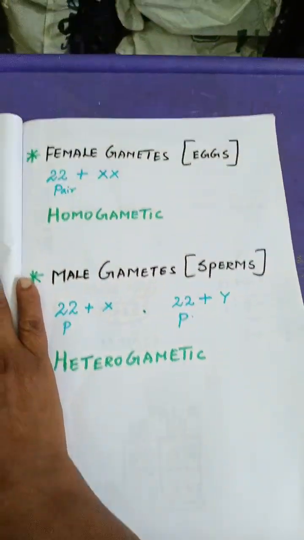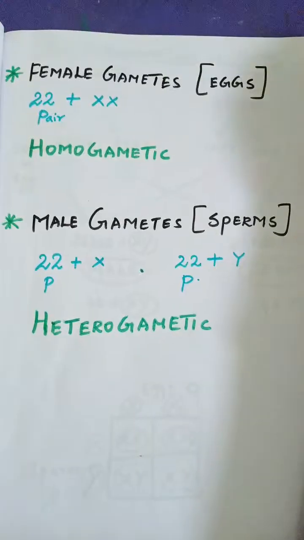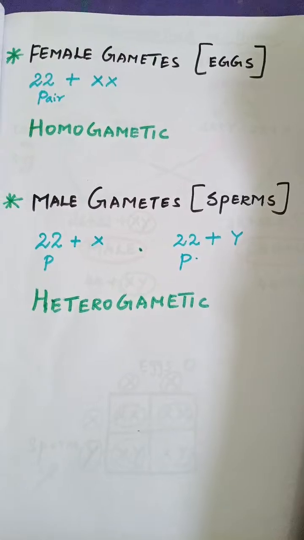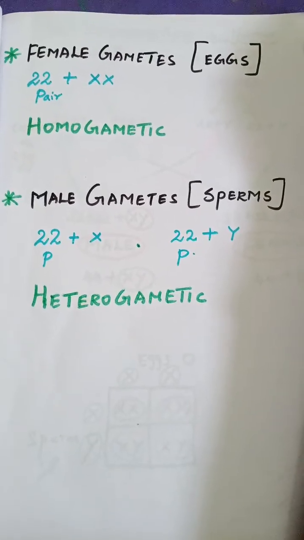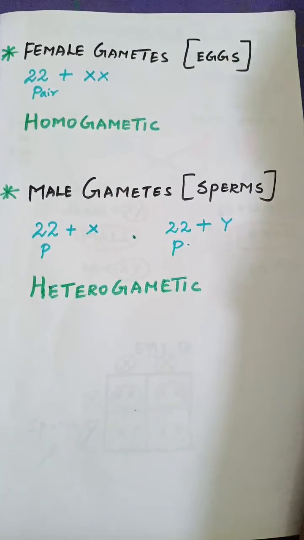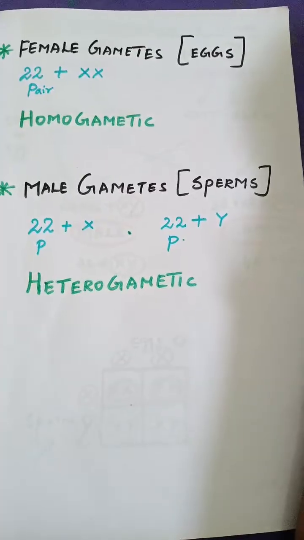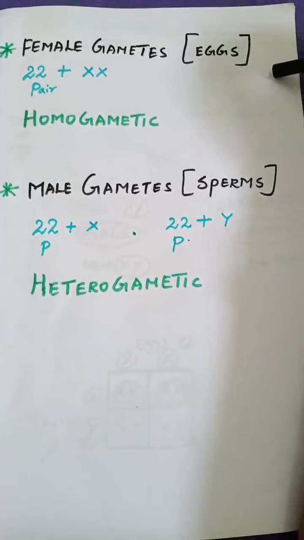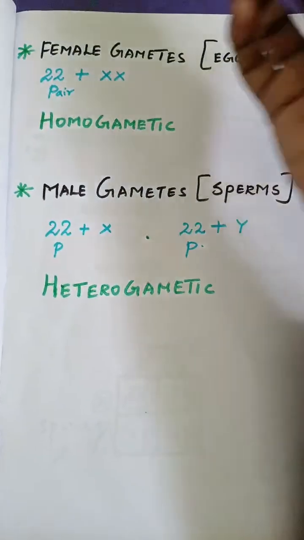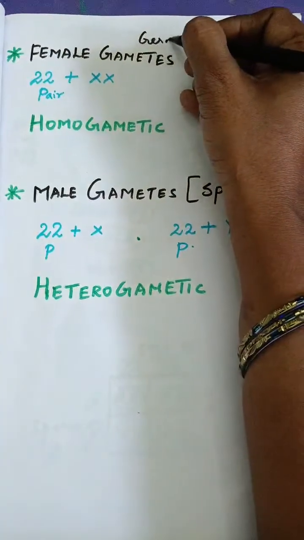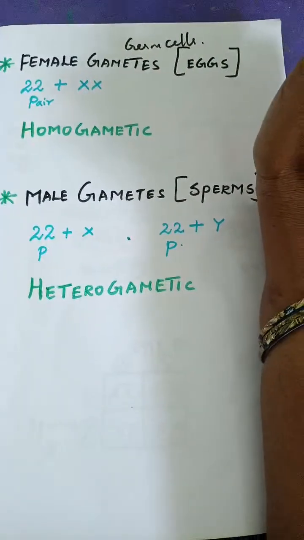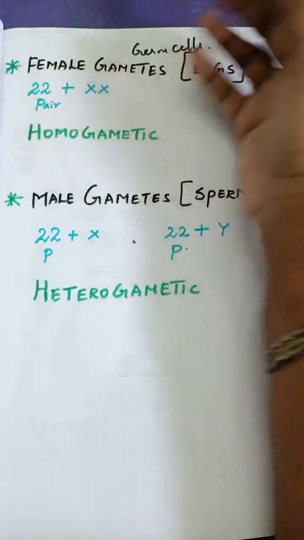Now, I told you that during fertilization there will be a fusion of male and female gametes, and they will produce a zygote, which is the newborn that is going to form into a fetus. That fetus will be either male or female. If we take the gametes, gametes are nothing but the germ cells. In human beings we have two types of cells: one is the growth cells, another one is the germ cells.